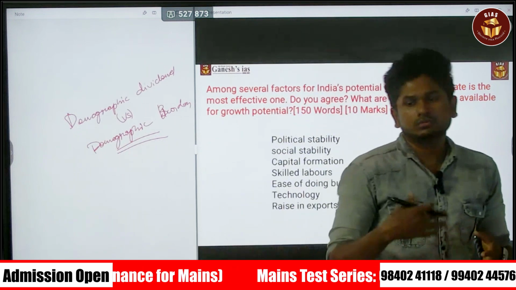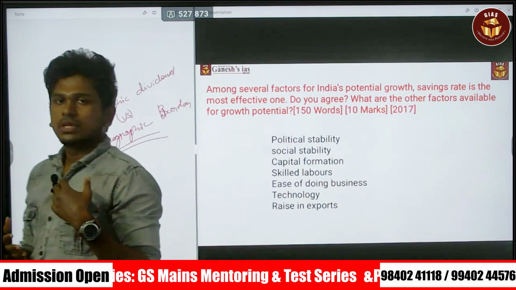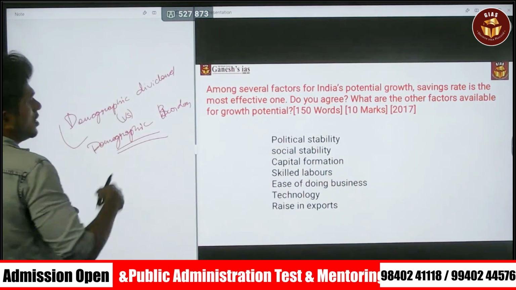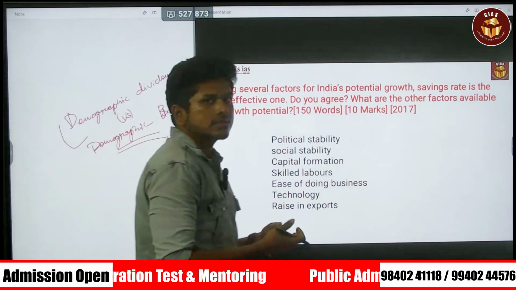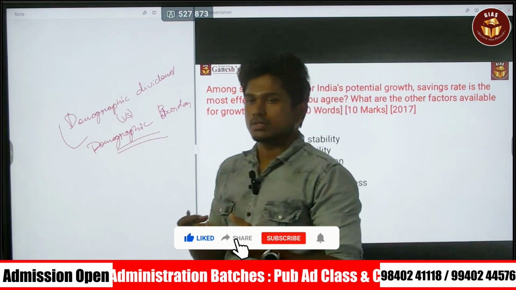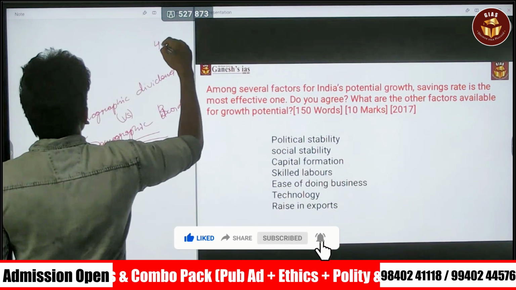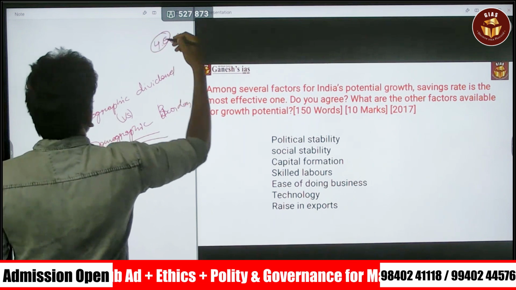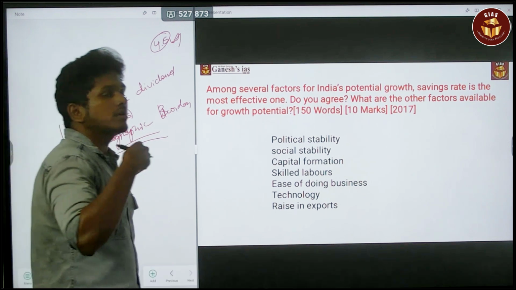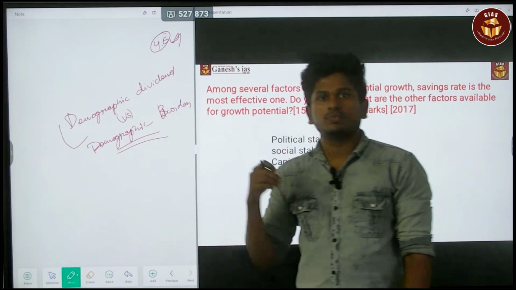You can have any number of points for these kinds of questions, but try to give certain terms like this, or try to use certain data, which will give you more marks. If it is a 10 mark question and you give an extraordinary answer, the examiner will award you around 4.5 marks. It should be an extraordinary answer. The intro should be the best one and the body of the answer should be the best one.